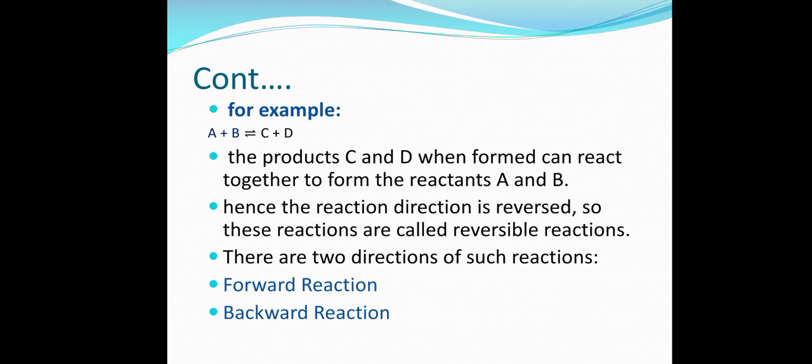Now, take an example. There are two reactants, A plus B, they are giving C plus D, the products. At some point, when a certain amount of product has been produced, the C and D will react together again to produce A and B. Is it clear now? As the direction of the reaction is reversed, these reactions are known as reversible reactions.